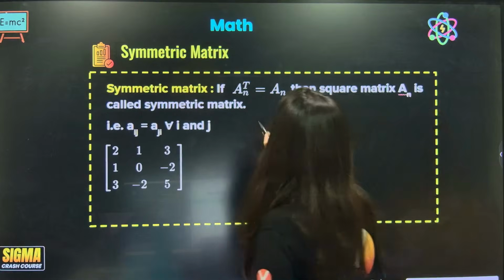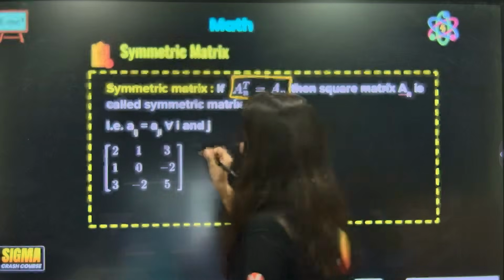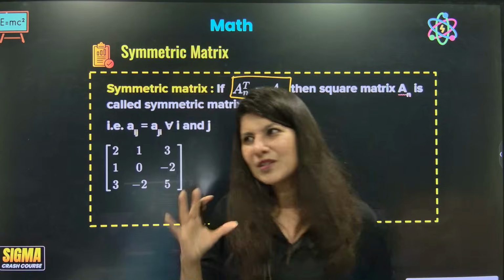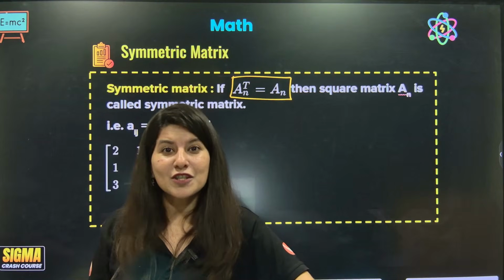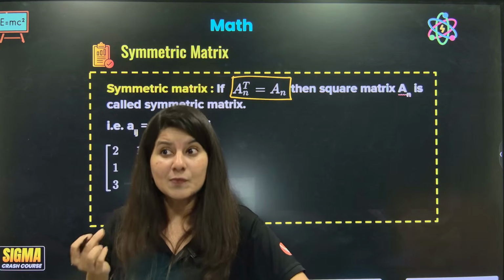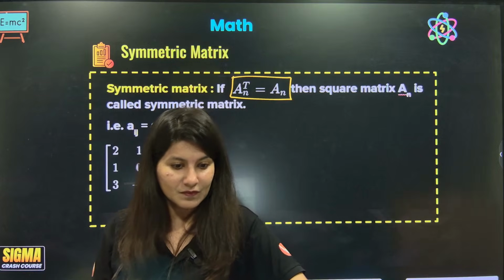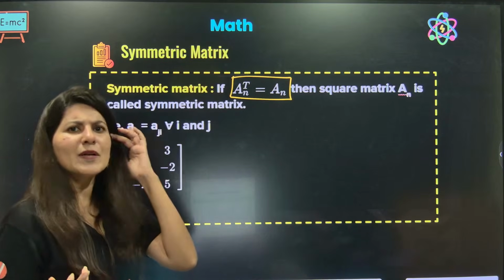Alright. So now again, A transpose is equal to A matrix. Correct? So in that case, what is so special? Think about it. You are taking transpose and the matrix is not changing. It is becoming the same. There would have been something special about that matrix.